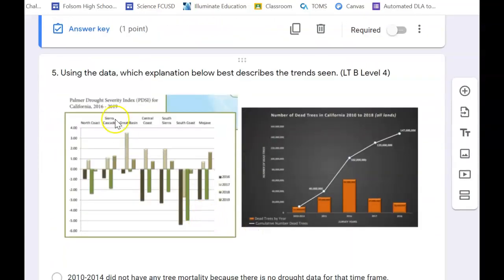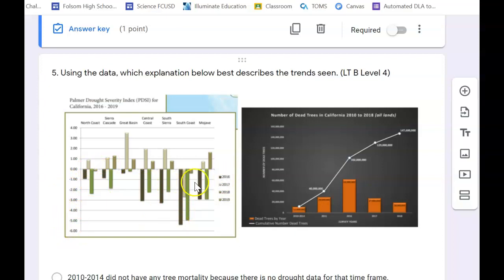Okay, using the data, which explanation below describes the trends seen? So these graphs are very hard to read, and I understand that, I got several emails about that. But you don't actually have to read the numbers on it. You just have to look at the trends. So negative numbers are going to mean that it's drier. It's a more severe drought.